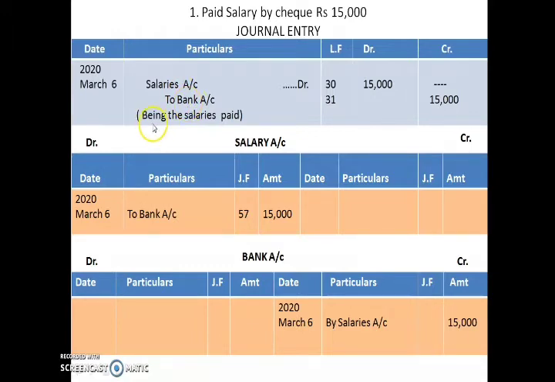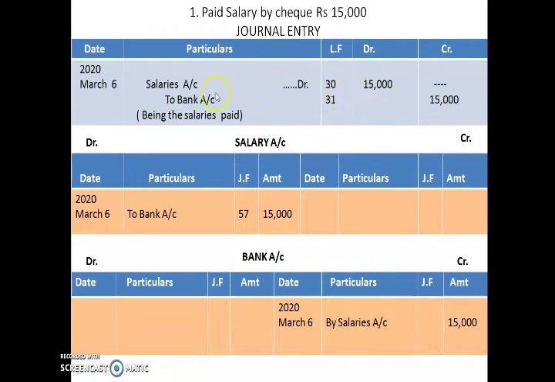I also wrote the narration, being the salaries paid. It will be provided in the question if there is a ledger folio. Ledger folio means the page number in which this particular transaction has been posted in the ledger. The folio will be given to you in the question paper, so as per that you have to write this down.